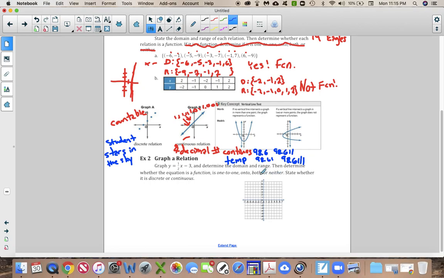And there is an infinite number of numbers that exist between even just 98.6 and 98.7, right? You could keep going with those ones forever, or you could change one of those to a 2. So that is a continuous number of numbers that live on a temperature scale. Now, most scales only go to the first decimal, but that doesn't matter. With temperature, you could go out to an infinite number of decimal places, okay?